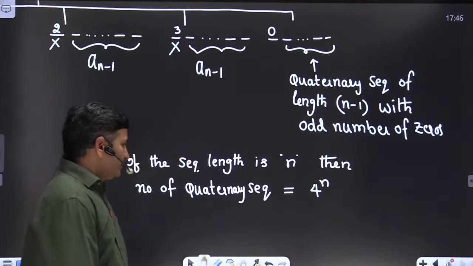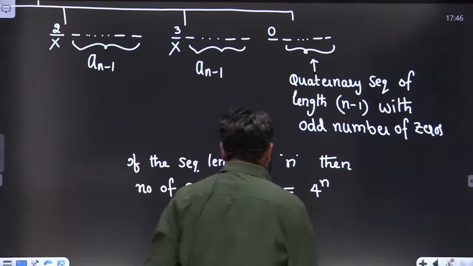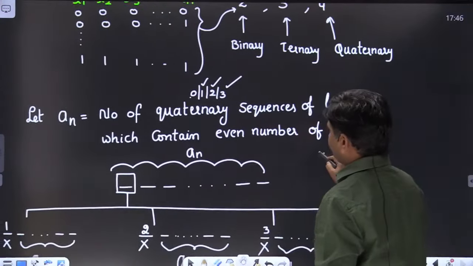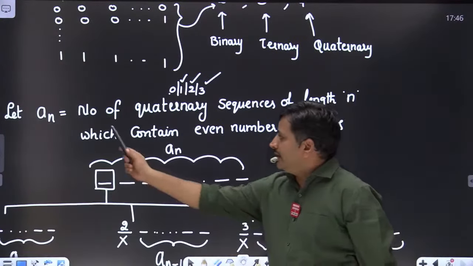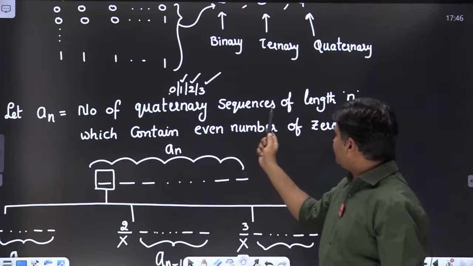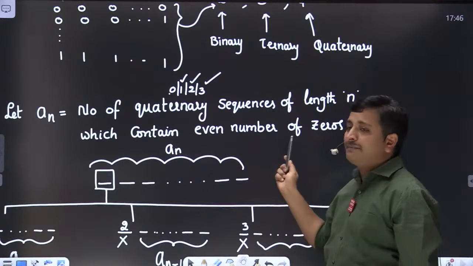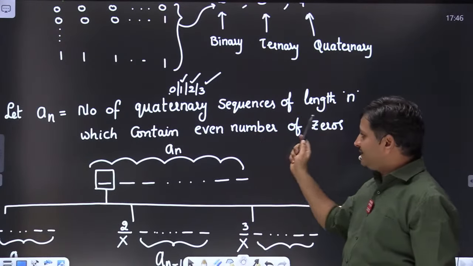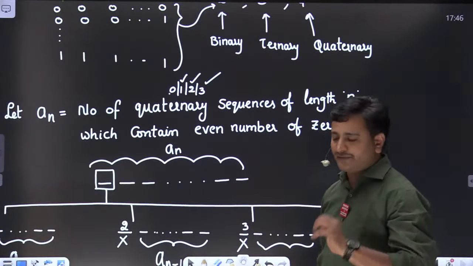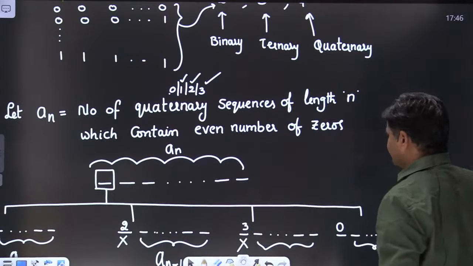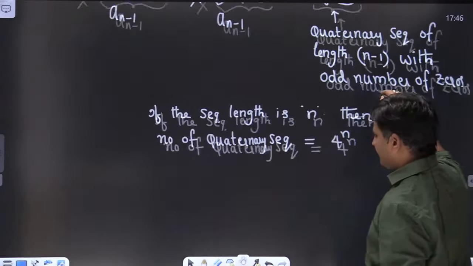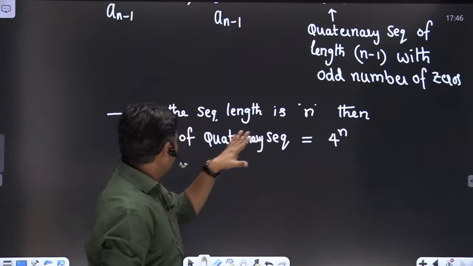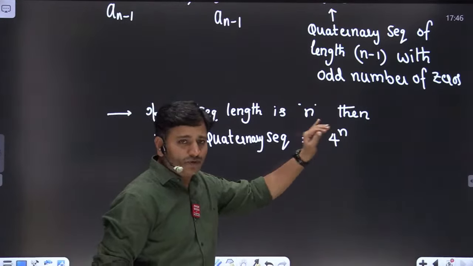Clear friends? So here I define an as, please look at here friends. In the beginning how did I define an? An denotes the number of quaternary sequences of length n which contain an even number of zeros. Even number of zeros. Okay. So what I will do friends in this case, if the sequence length is n, then the number of quaternary sequences is equal to 4 power n. Okay.